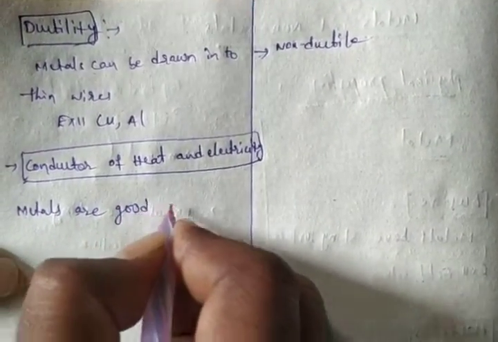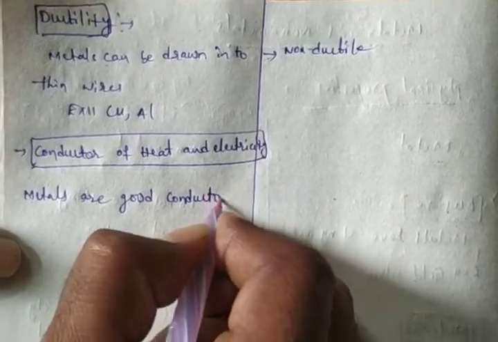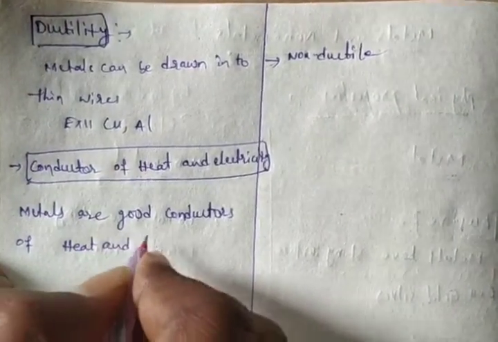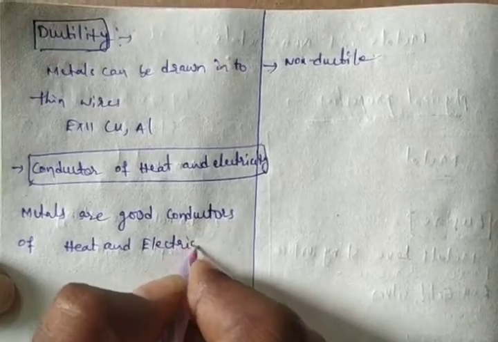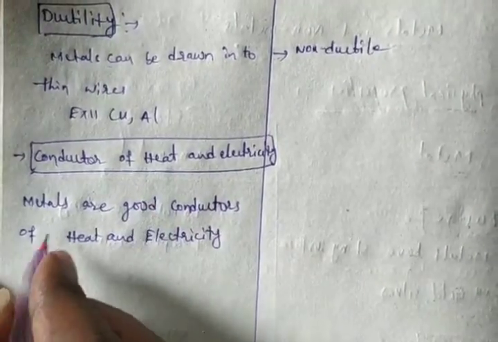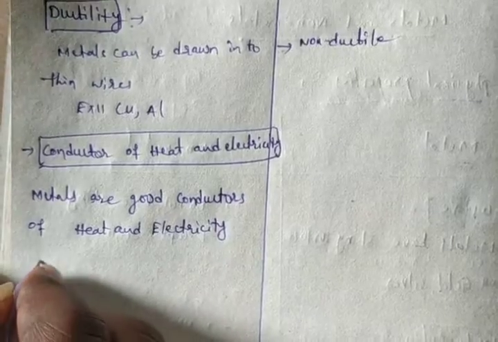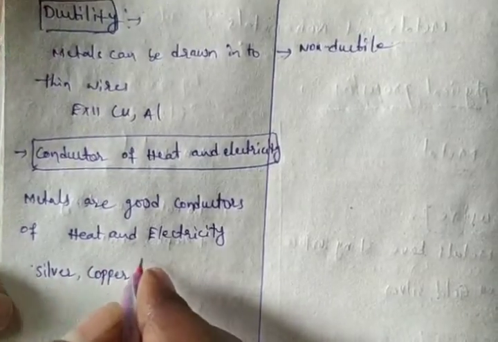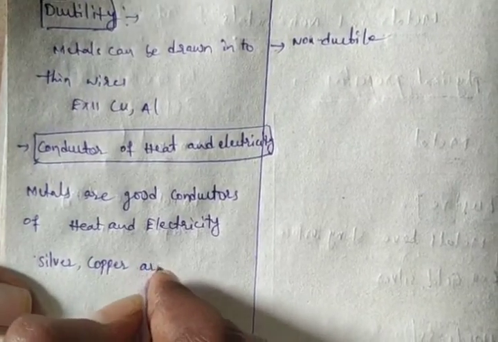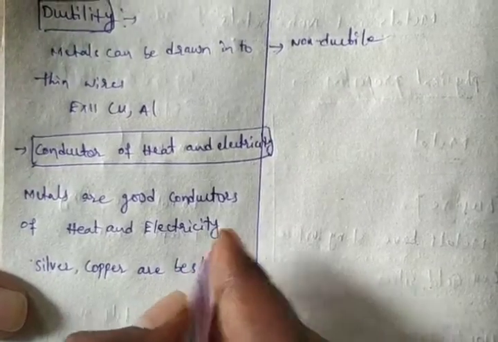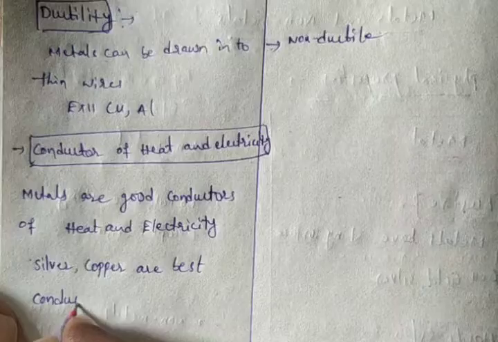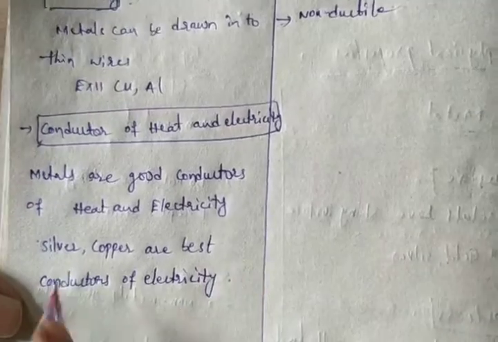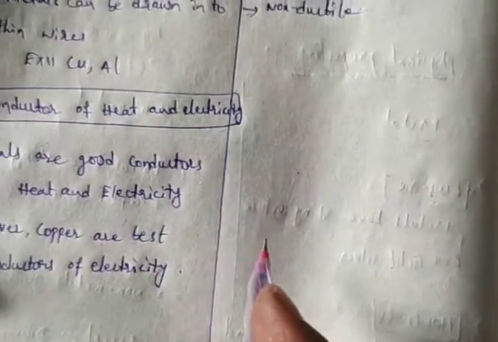Metals are good conductors of heat and electricity. Which metals are good conductors? Silver and copper. Silver and copper are the best conductors of electricity.